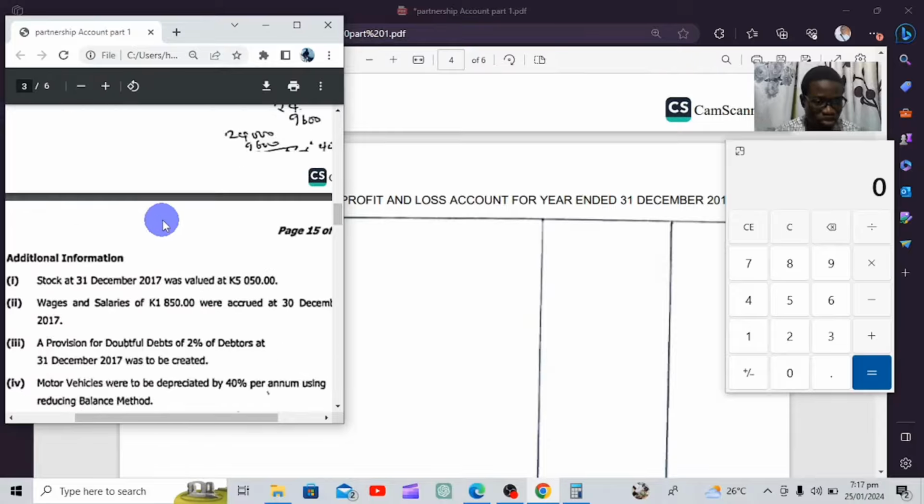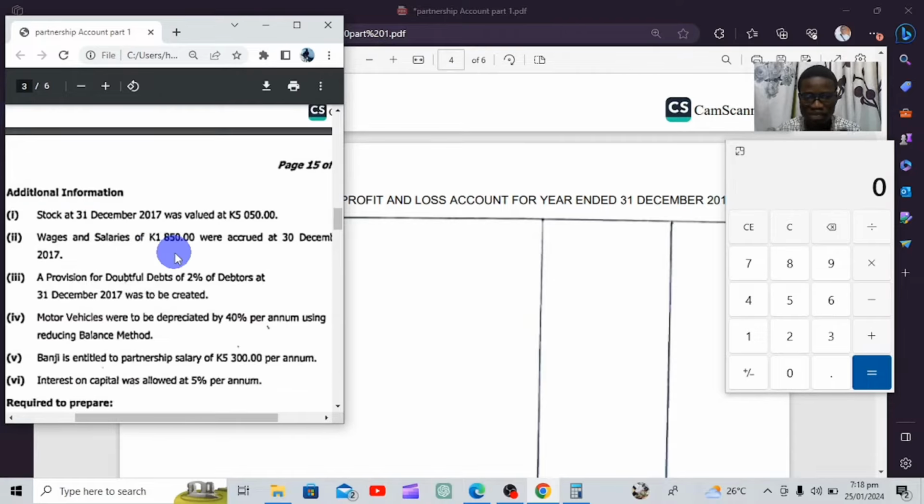So additional information, like I mentioned, will actually determine most of the time whether your accounts will balance or not. So you need to pay particular attention to the adjustments that have been included in the additional information. We're having stock there, and wages and salaries, of which 1,850 were accrued.